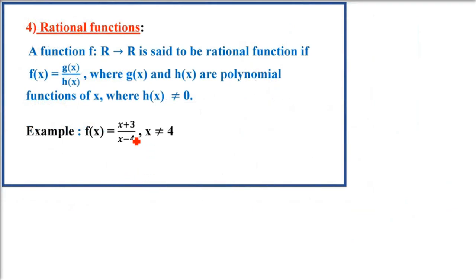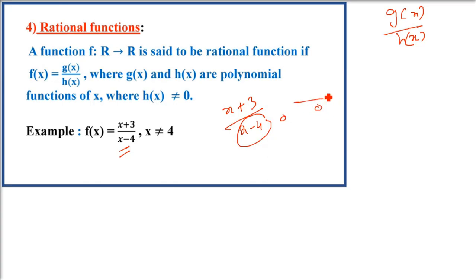Rational function. So what is a rational number? Those numbers or values which are of the form p by q. So when we talk about rational functions, we are talking about two expressions, one over another. We have gx, we have hx, so this is one over another. Whatever the final value of this expression is, the graph will be like that. So it's not easy to make this graph, because every time the graph changes.